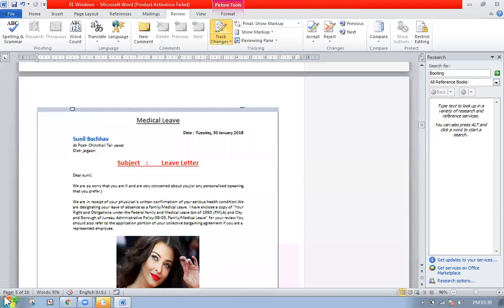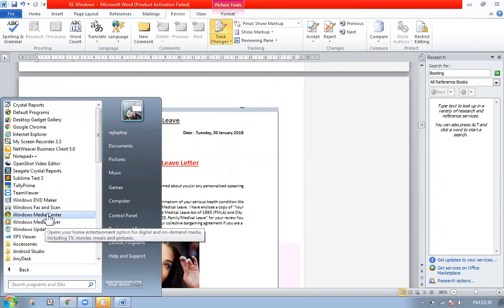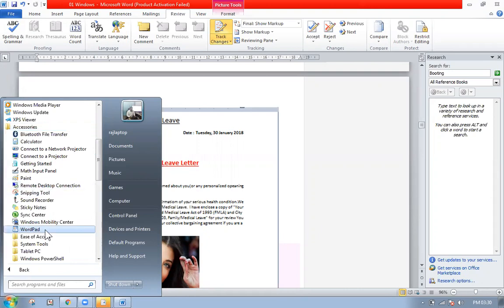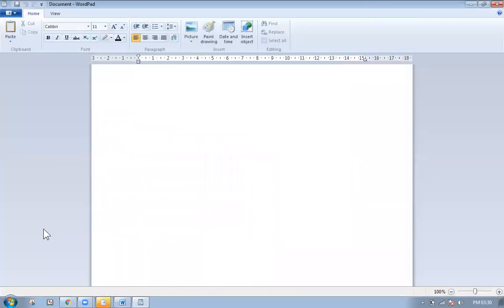Now see how I'm going to create it. Things are very much simple. First, I should find something to write a document. So I can use Word or I can use WordPad. In accessories, I'll be using WordPad. This is a small tool and small document. So what I do, I first write that is medical leave.